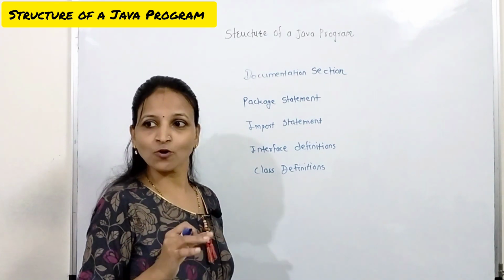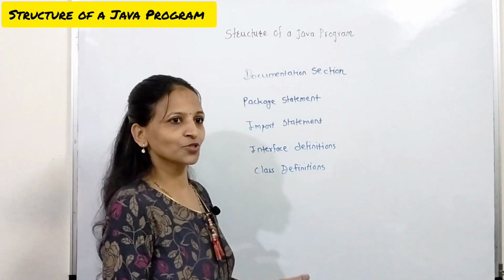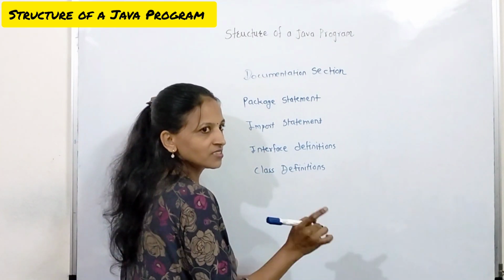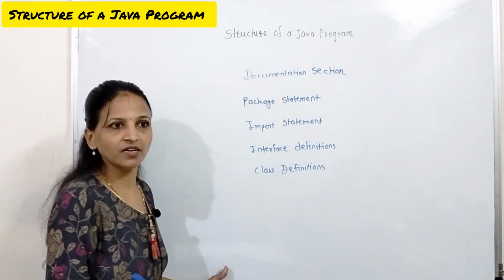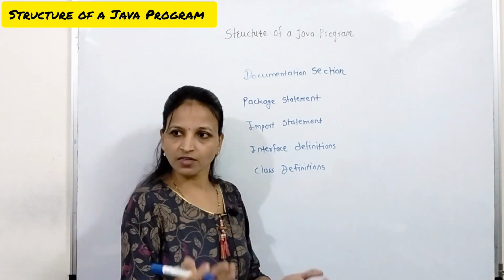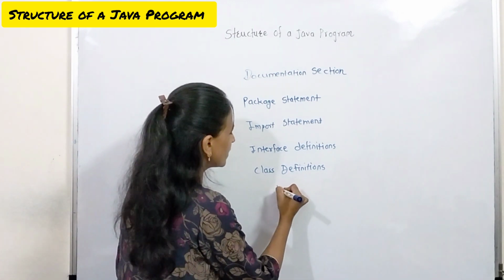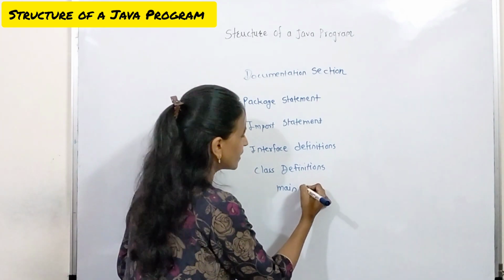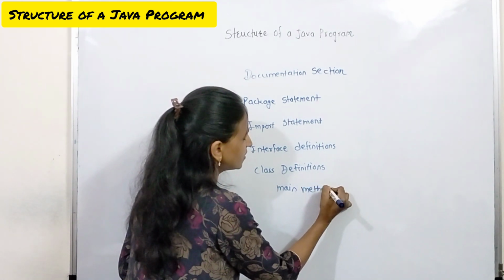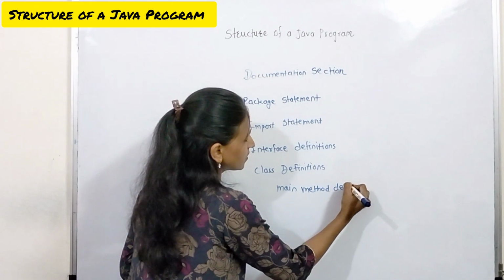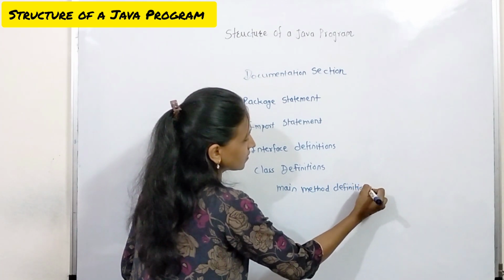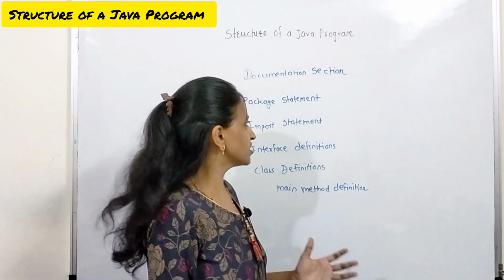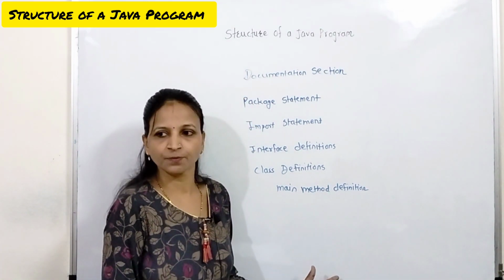One class should have the main method because that is the execution point. Inside the class definitions, any number of classes may be there. That's why any one class should have a main method. Here I am writing main as a sub part of this class, like the main method definition. These are just the sections of a Java program. One by one I am going to explain.